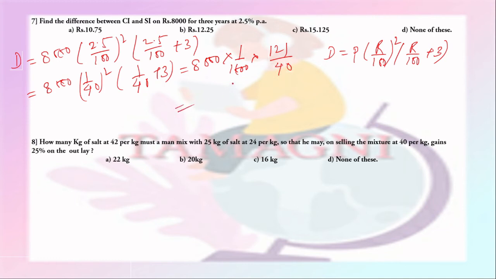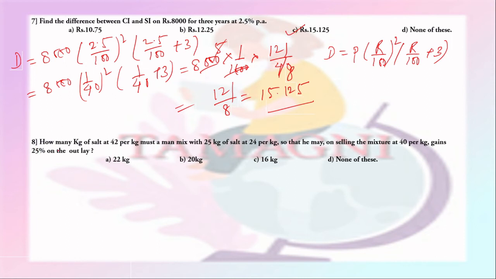So on cancellation we get 5, 8, so 121 by 8, which is equal to 15.125. So the difference is 15.125, that is option C is the right answer.